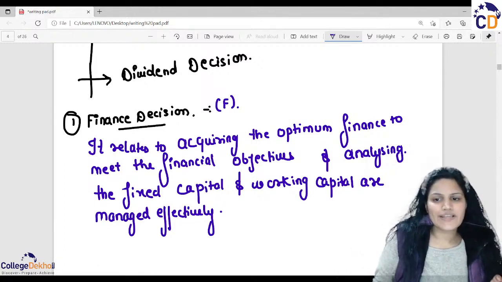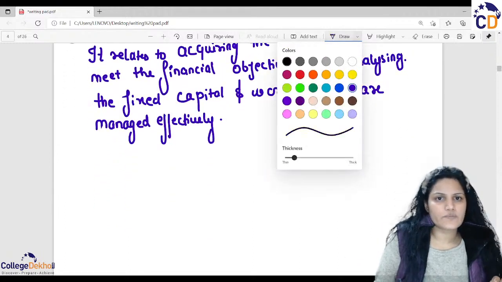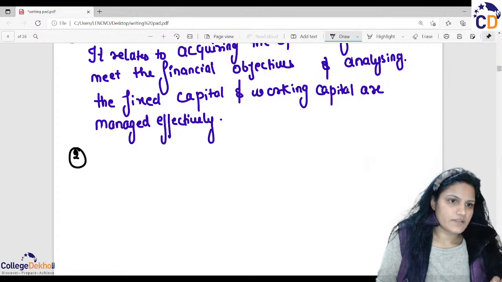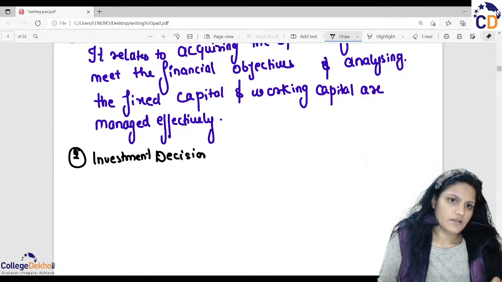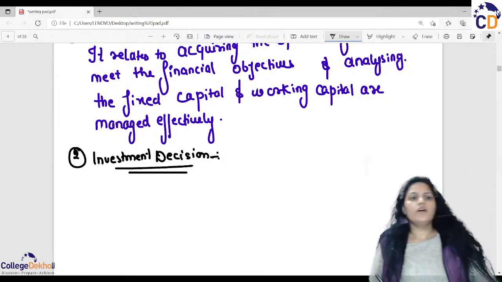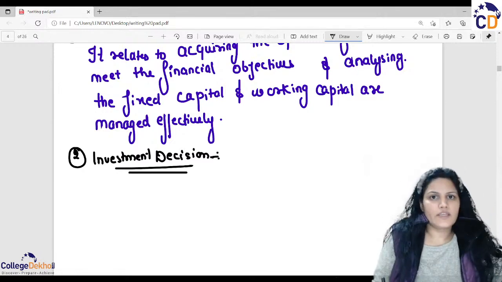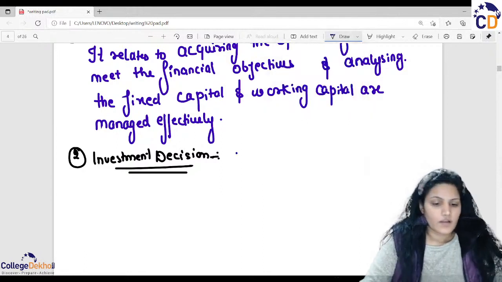Okay, so the first is the finance decision, and the second one is the investment decision. What is investment decision? How do we invest?